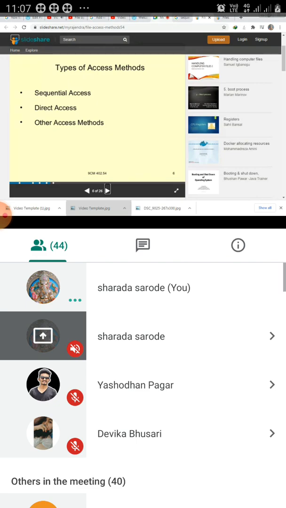So in the second type, the data is stored in the file in the form of records. Here, in the form of records, sequential file access, direct file access and other access methods are shown.